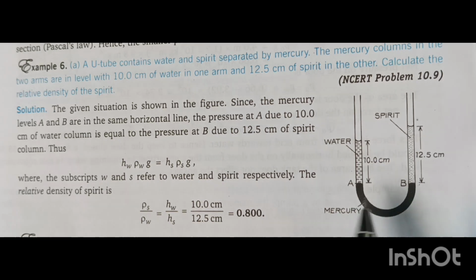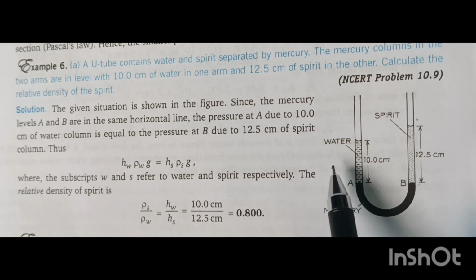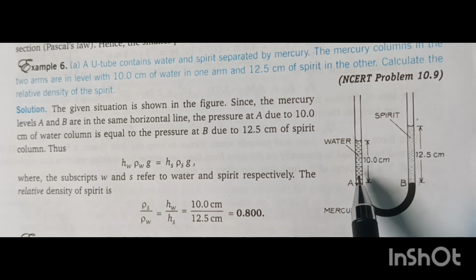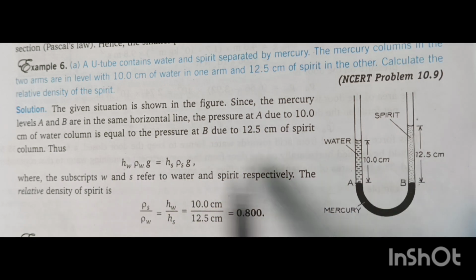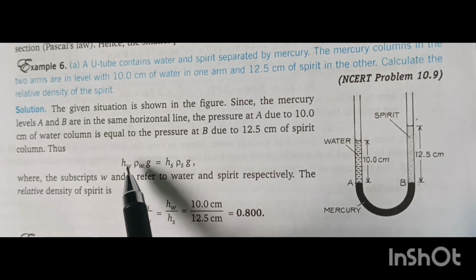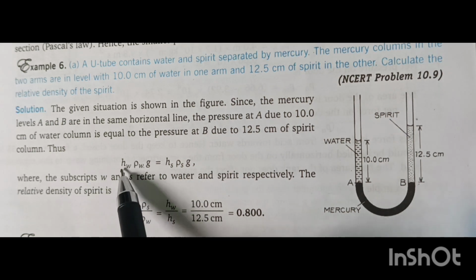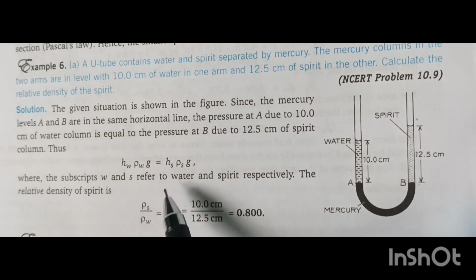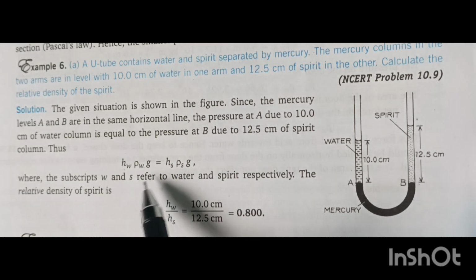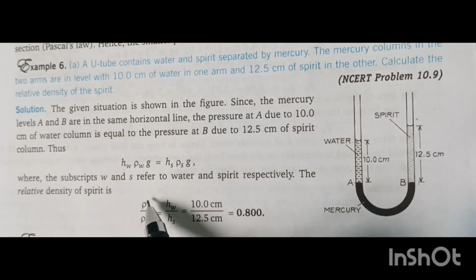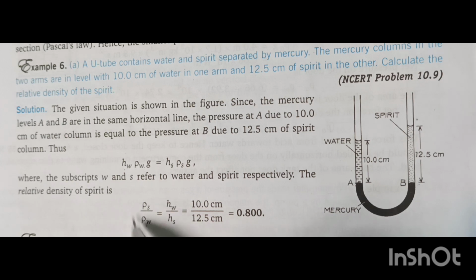Now we can use the formula H rho G, because we know the pressure due to a liquid filled to a certain height is H rho G. For water we use H rho G, and for spirit also it is H rho G, but with the respective heights and densities of water and spirit. Now H rho G of water equals H rho G of spirit. I can cancel G and G. So rho S by rho W is the density of spirit by density of water, and this is called the relative density of spirit.